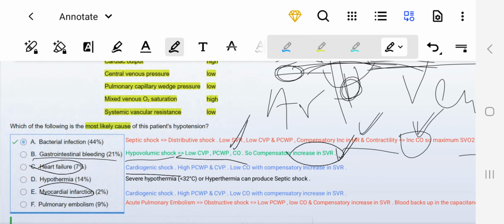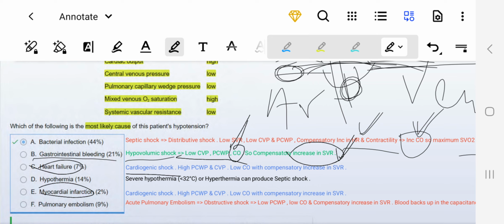Now, due to that, what will happen? If it is left side heart failure, the fluid will not move from the left ventricle to the system, right? As we know, in heart failure the cardiac output would be decreased.